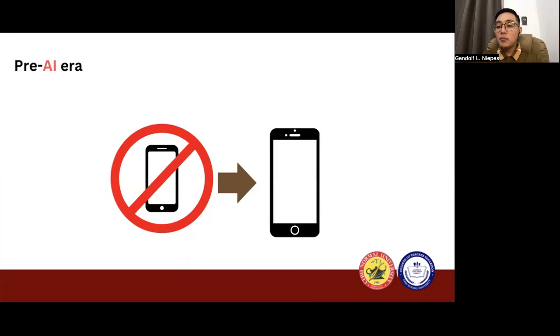However, now most of our activities can be done via mobile or any devices. So, from no cell phone classroom to e-classroom really illustrates how instructional materials from pre-AI to AI era have really changed.